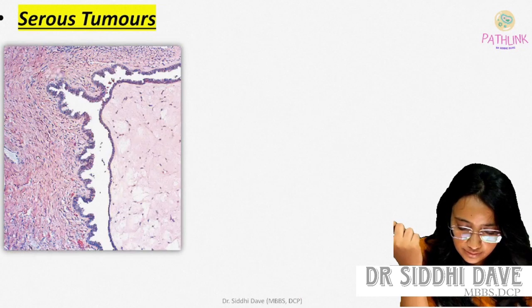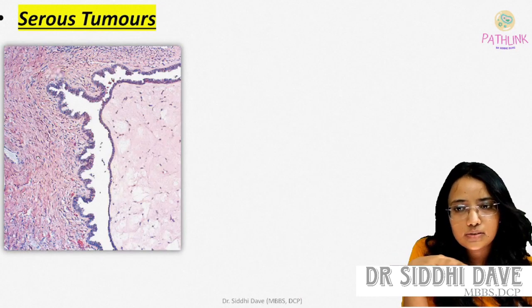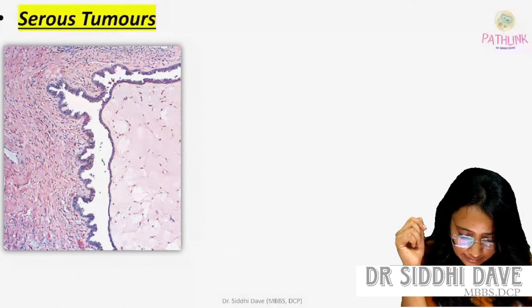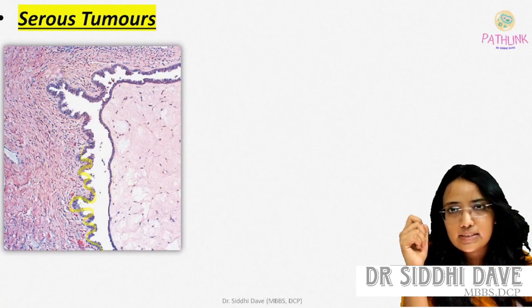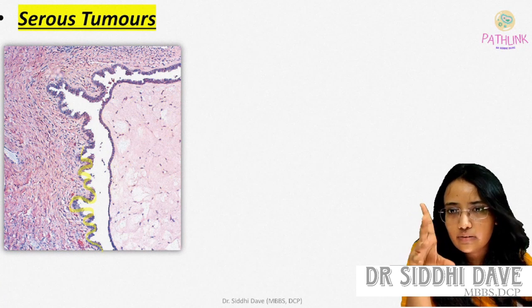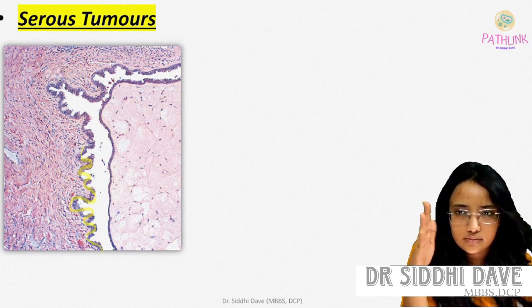Then again, serous tumors, you are seeing the histological picture of the serous tumor. Here what we are seeing is an epithelial lining, and the cells are columnar, mostly columnar cells.